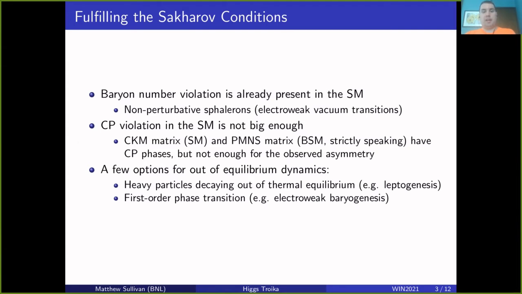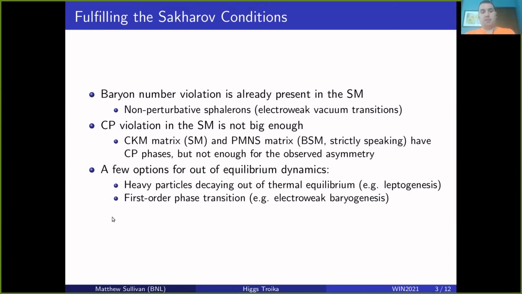For out of equilibrium dynamics, there are a few possibilities that are typically used. One of them is the decay of some heavy particles out of thermal equilibrium. This is used, for example, in leptogenesis scenarios where there are massive neutrinos which decay early in the universe. These massive Majorana neutrinos specifically have lepton number violating decays. And then these lepton numbers can be converted into baryon number asymmetries through these sphaleron processes.